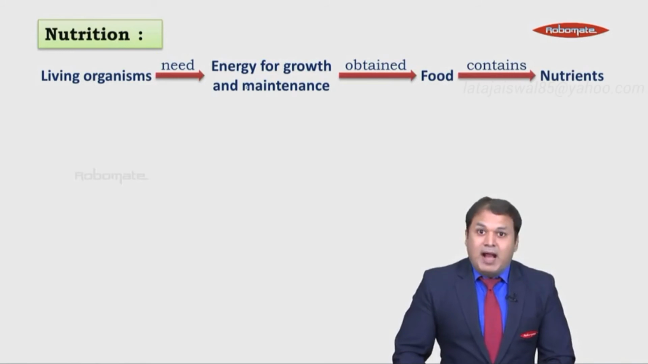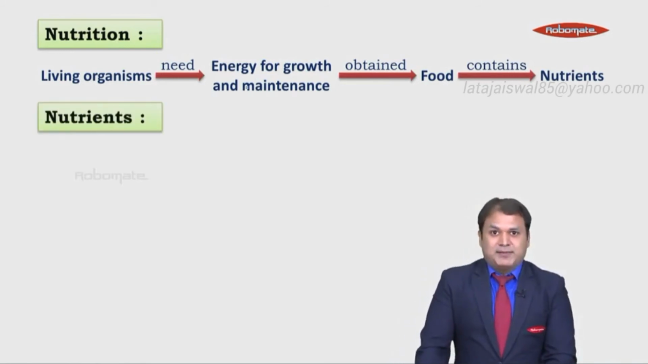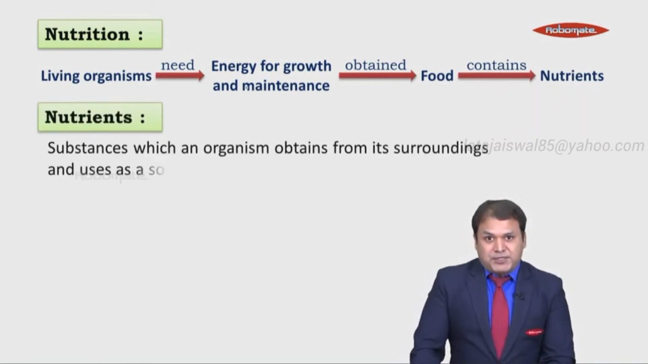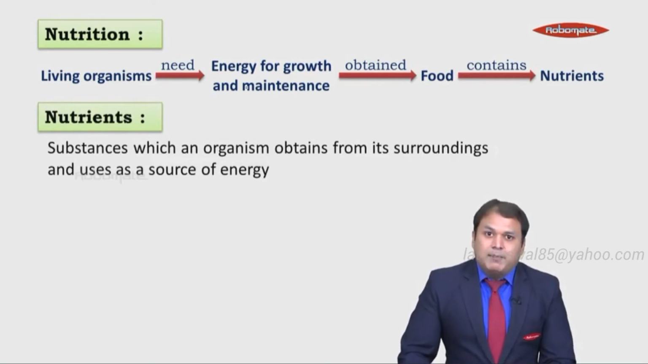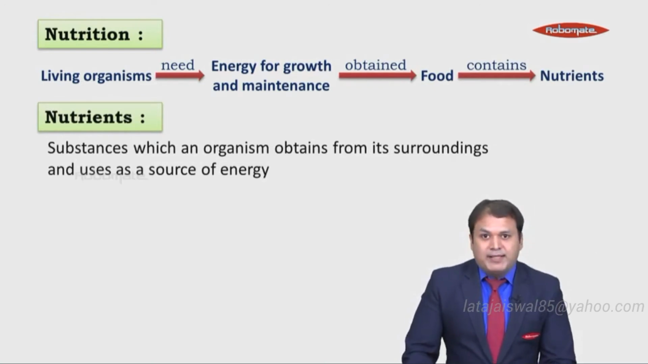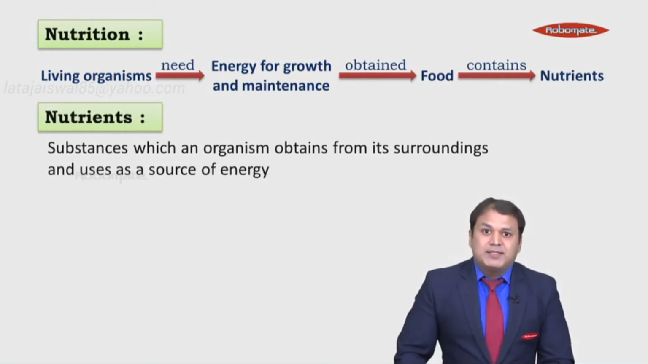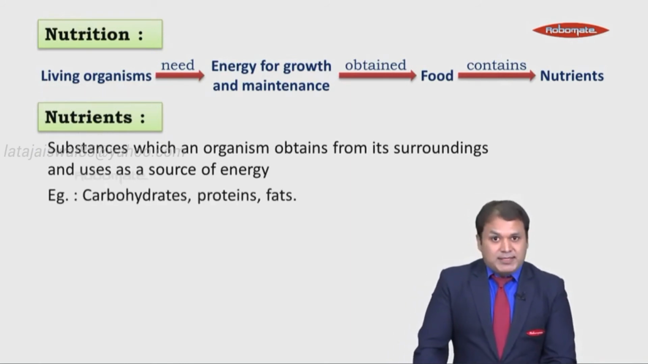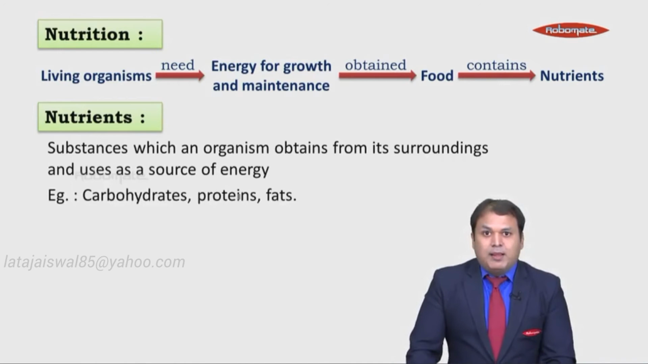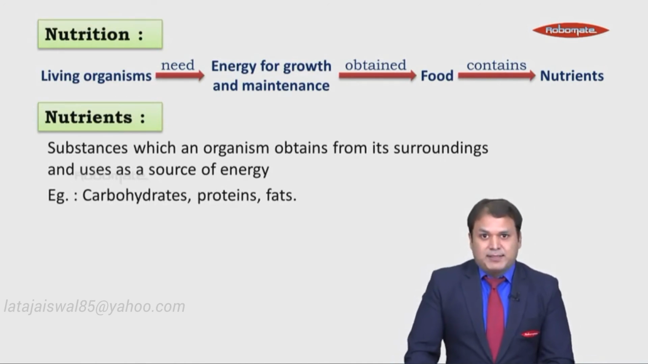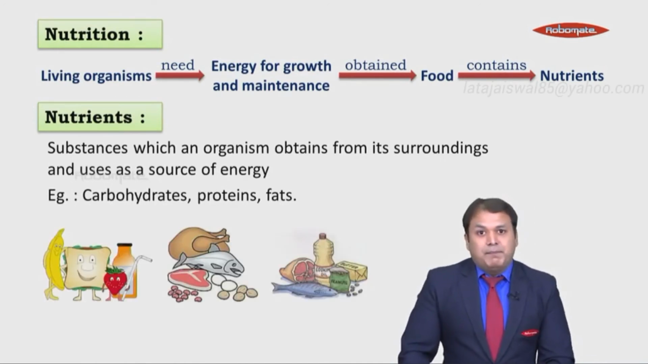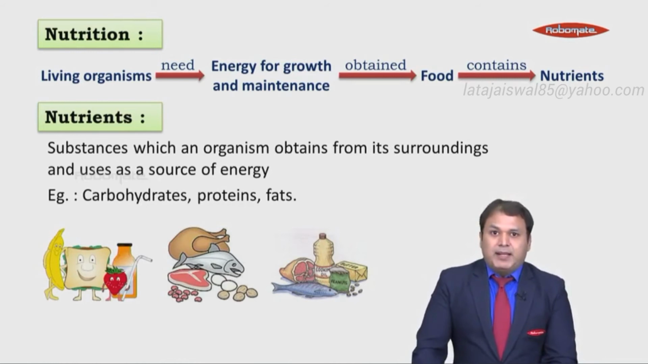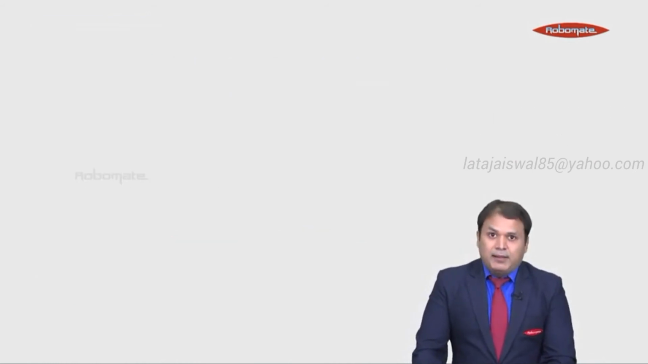So let us see how we define nutrients. Nutrients are substances which an organism obtains from its surroundings and uses as a source of energy. Examples of some of the nutrients are carbohydrates, proteins, and fats. These three are some of the major nutrients present in our food. And we need to consume these nutrients, right?